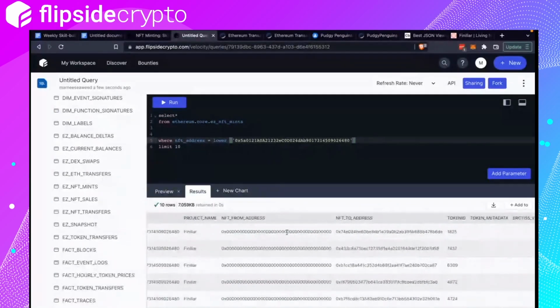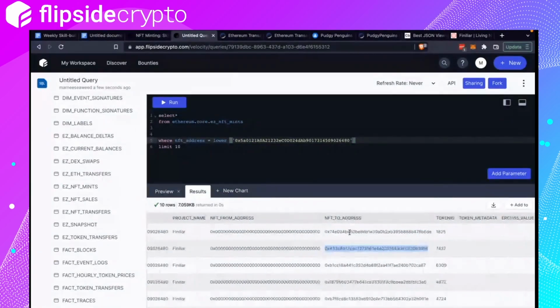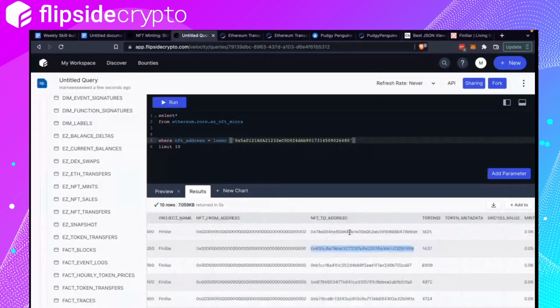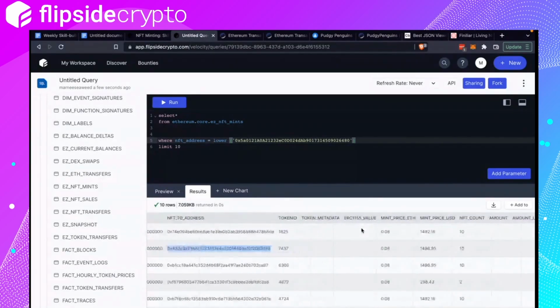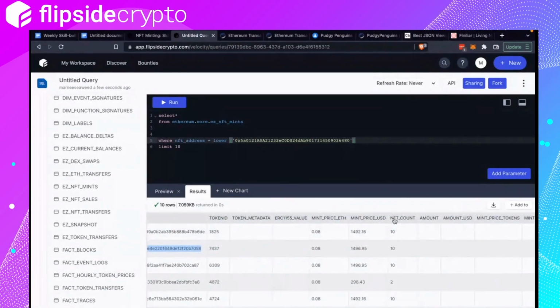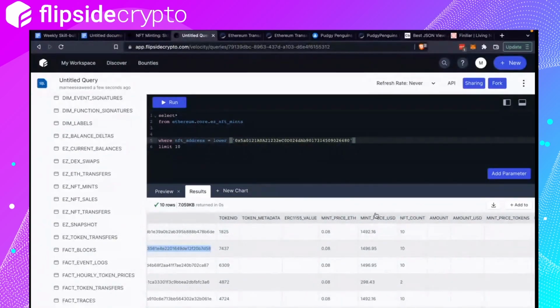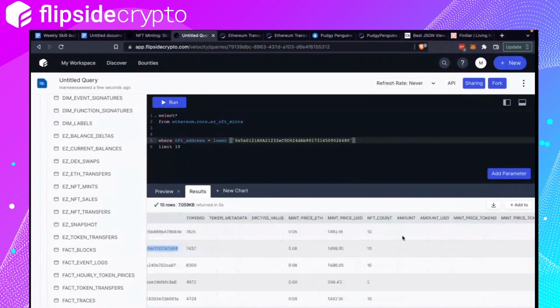So right off the bat, you would see that the NFT from address is the burn address, the 0 address, and then the to address, you can infer, is someone who minted this NFT, so it's sent to this address. And then you have the NFT token ID, the mint price, and then there's an NFT count, right? So we want to verify what is NFT count and what is mint price underscore USD.